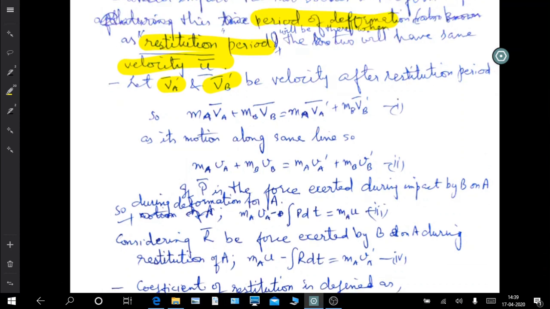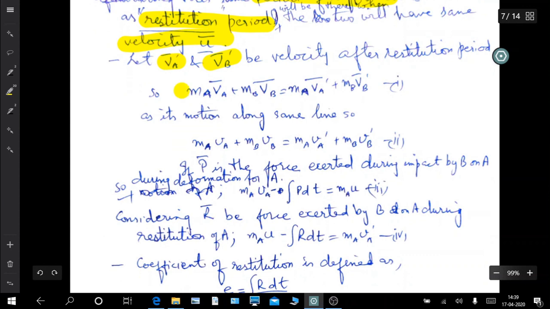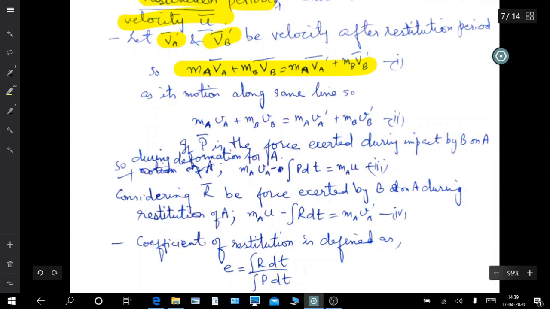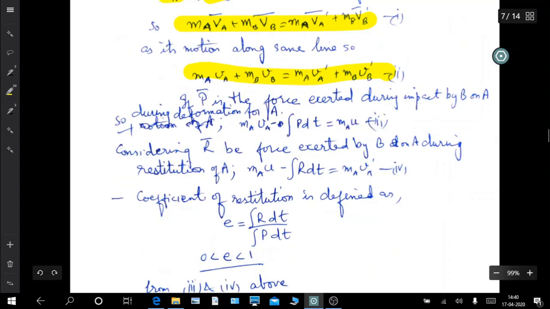When the bodies are completely restored to their original shapes, they will then depart with velocities v_A prime and v_B prime. So, conservation of momentum. Now if the motion is along the same line, we can do away with these vectors. So this is the conservation of momentum in scalar form.